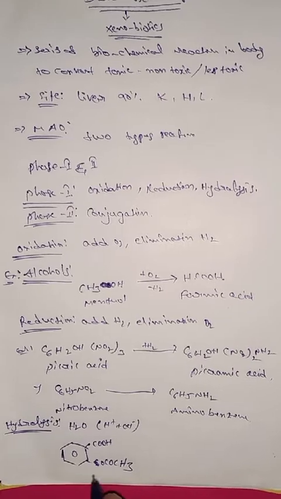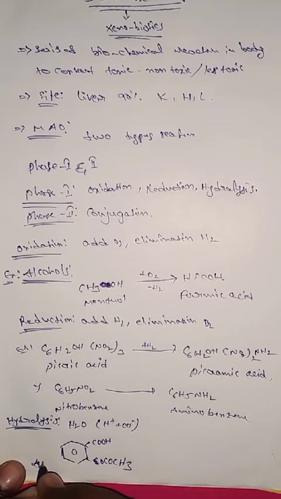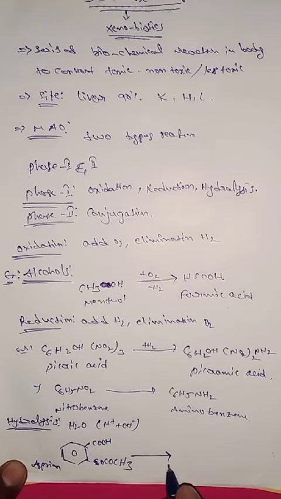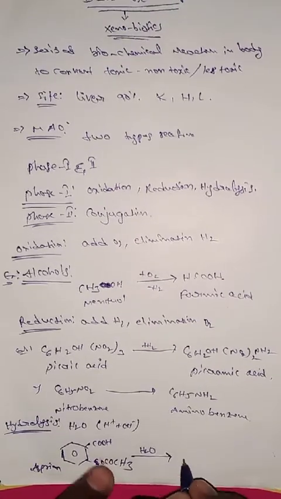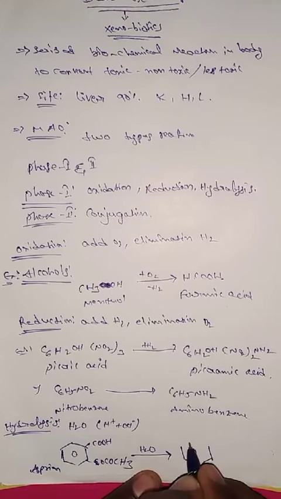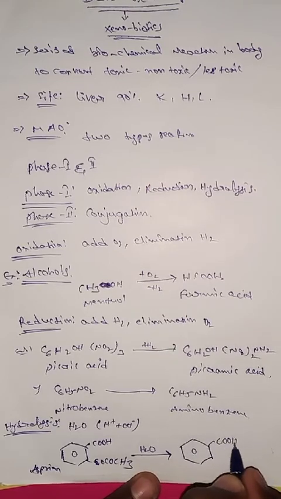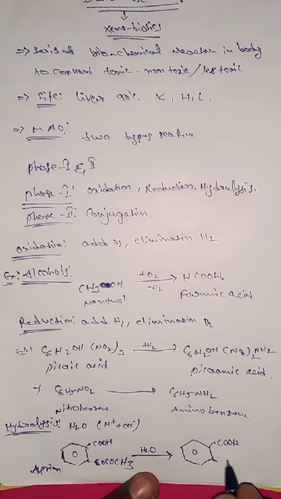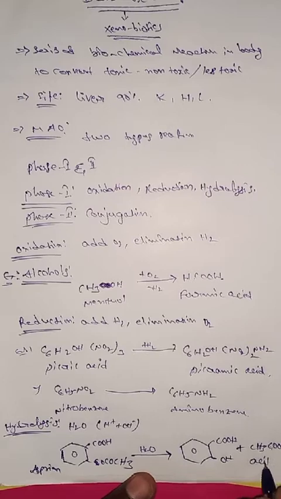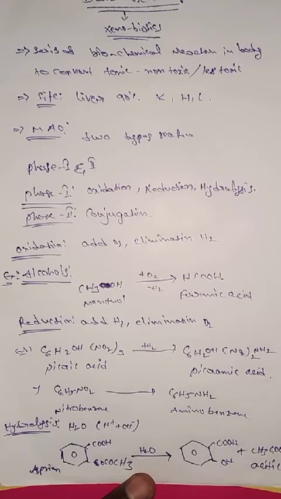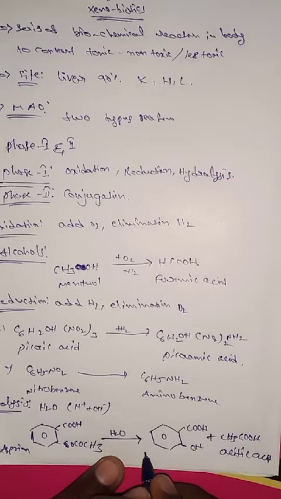Aspirin, by addition of H2O, converts to salicylic acid, with the same COOH and an OH. This gives salicylic acid as well as acetic acid.